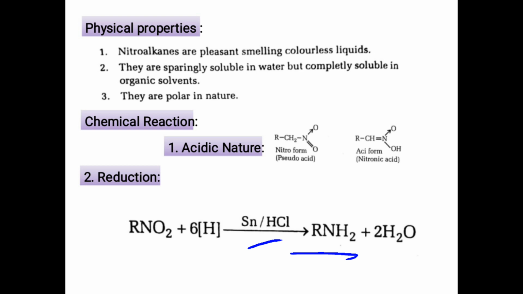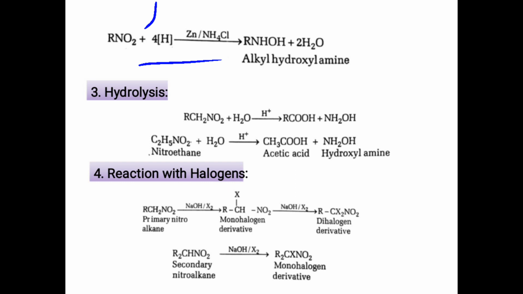If the reduction occurs in neutral medium, the nitro compound is converted into hydroxylamine. Here, when RNO2 is treated with zinc and ammonium chloride, we get the alkyl hydroxylamine. In neutral medium, formation of hydroxylamine takes place, and in acidic medium we will get the amine compounds. Now the next one is the hydrolysis of nitroalkanes.